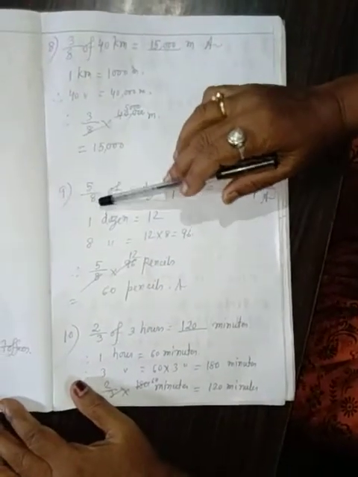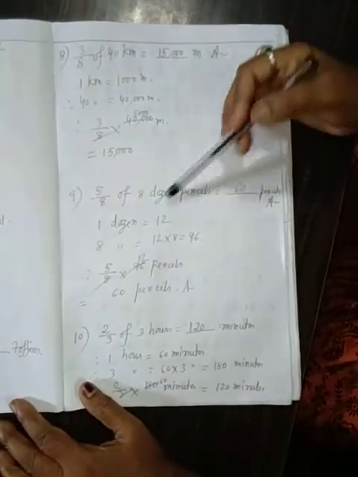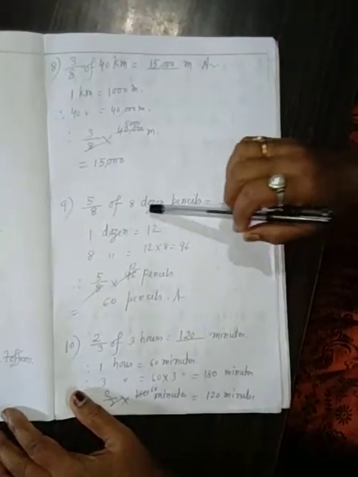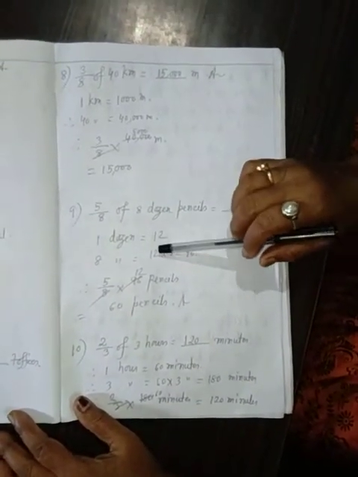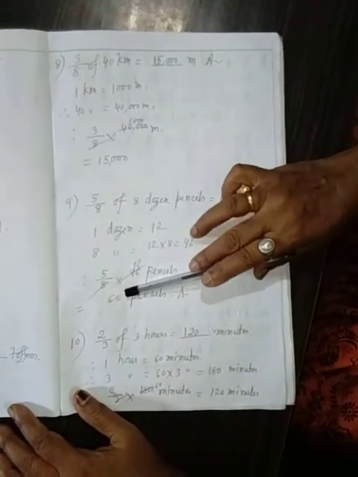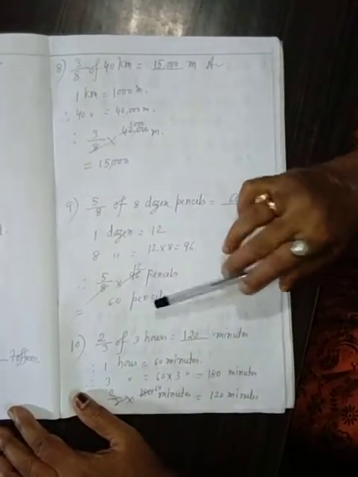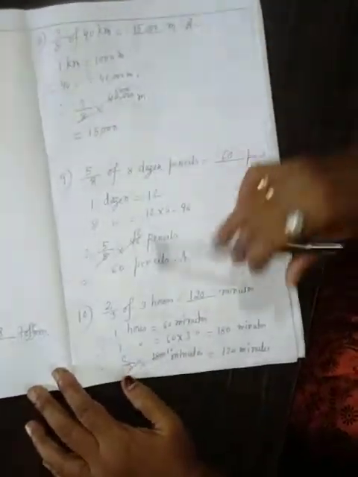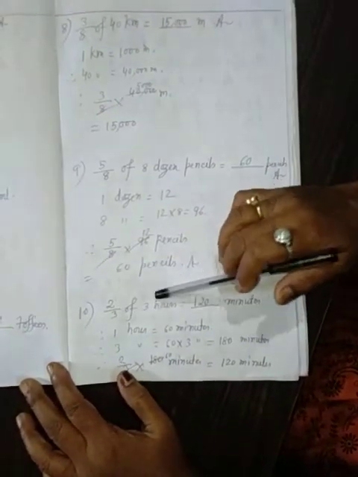9. 5 by 8 of 8 dozen pencils. 1 dozen equal to 12. That is 8 dozen equal to 12 into 8, 96. That is 5 by 8 into 96. 8 12 ja 96. 5 12 ja 60. 60 pencils. Answer. 10. 2 by 3 of 3 hours.